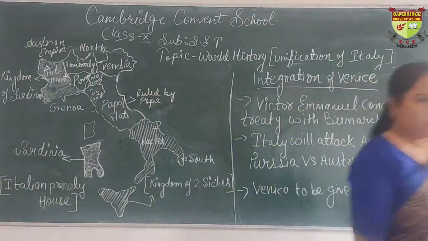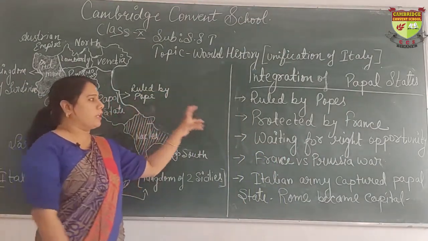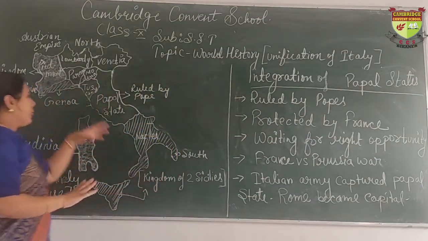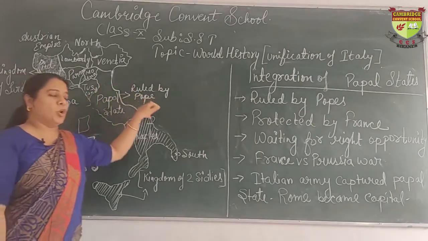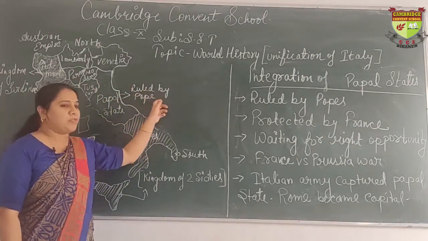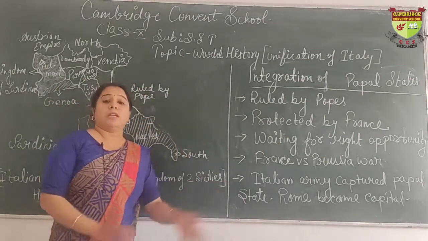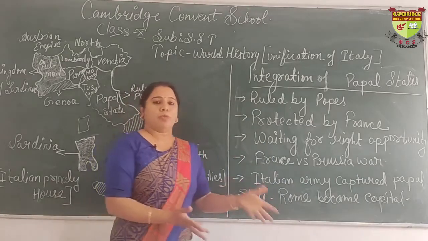Okay, now it was the final stage of unification: the Papal States. Here the Papal State was ruled by the popes, and the popes were given protection by France again. And who was the king of France? Napoleon III. So again here was the same problem.